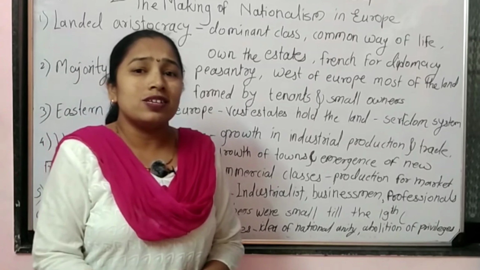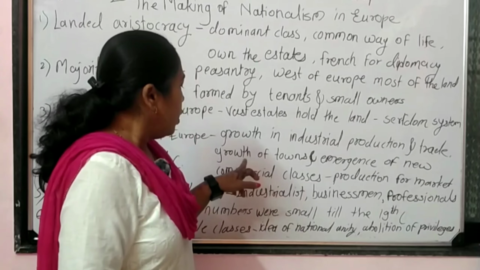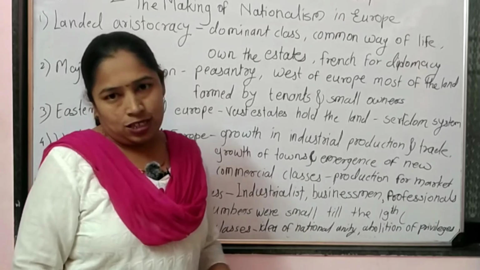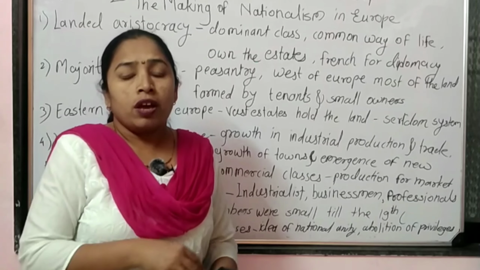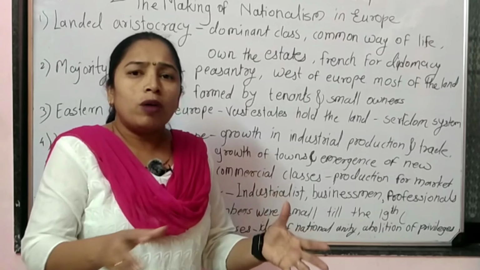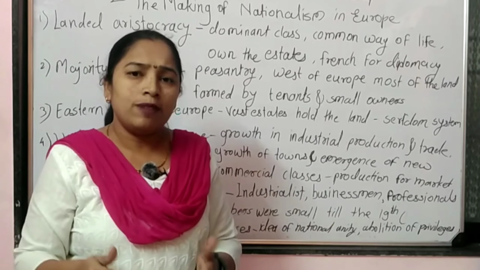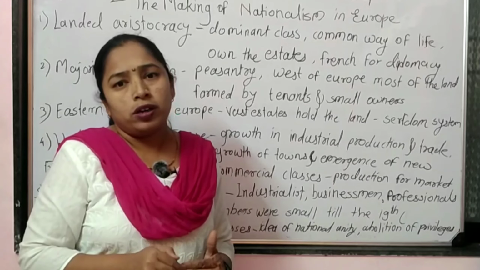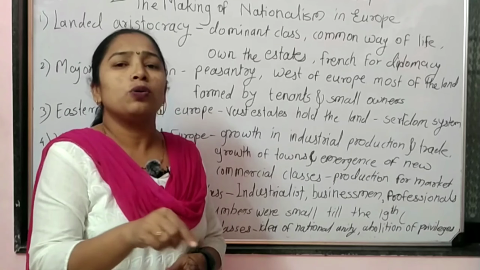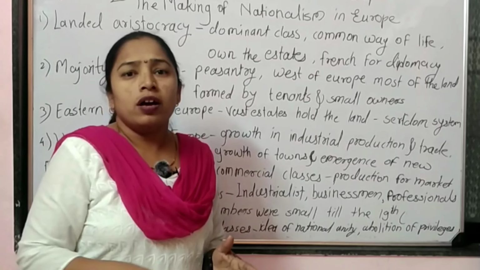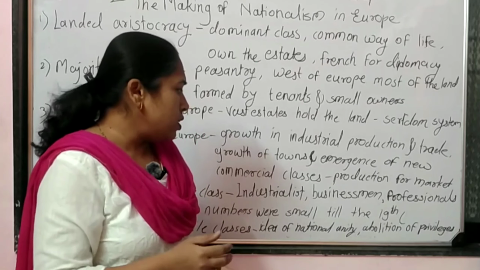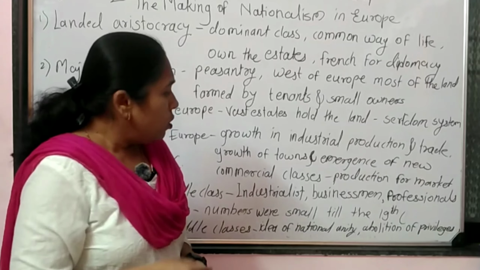So as the industries developed, trade developed, and it was the growth of towns and the emergence of new commercial classes. We know that wherever factories are established, common people begin to settle around the area. In the same way in the European continent, wherever industries were established, common people began to settle in the surrounding areas in search of jobs or labor.